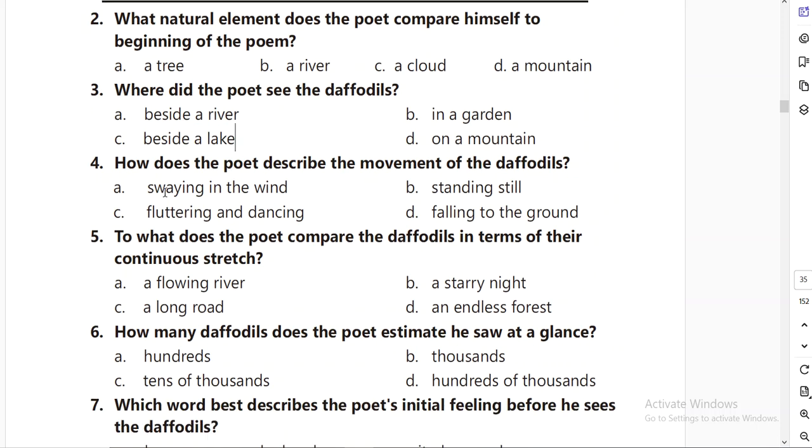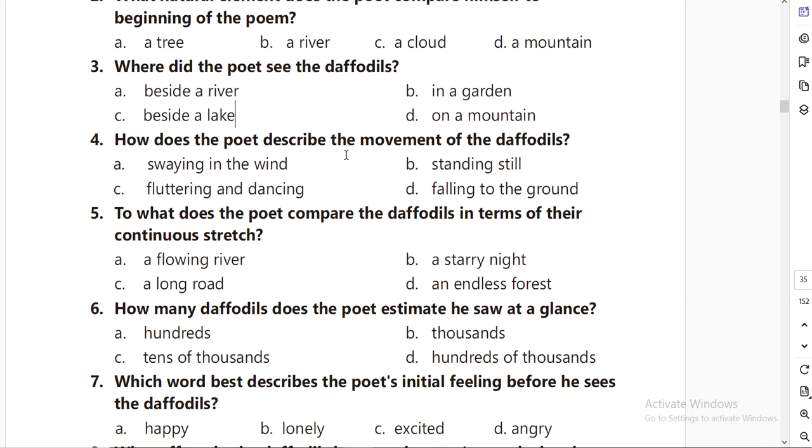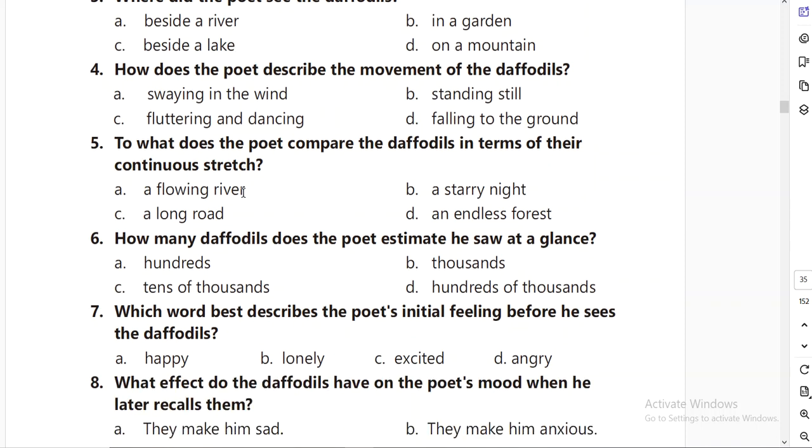Next is the fourth question: how does the poet describe the movement of the daffodils? How were the daffodils moving? Swaying in the wind, standing still, fluttering and dancing, falling to the ground. Let's suppose we see that they are asking us the movement of the daffodils and the poet compares it to fluttering and dancing, so the right answer will be fluttering and dancing.